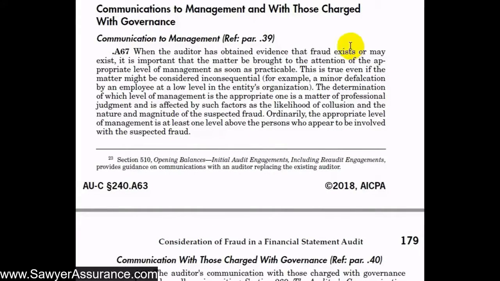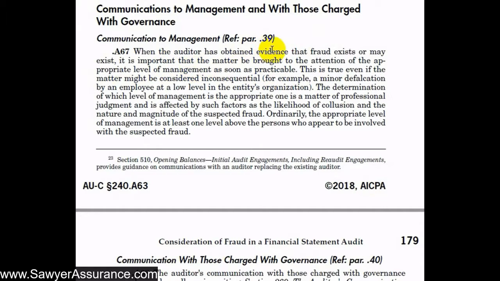Okay, so now we're down in the explanatory material as it relates to how we go about communicating to management and those charged with governance about our findings related to fraud. First here we discuss communications to management. It tells us here that if we obtain evidence that fraud exists or may exist, we should bring that matter to the attention of the appropriate level of management as soon as practicable.